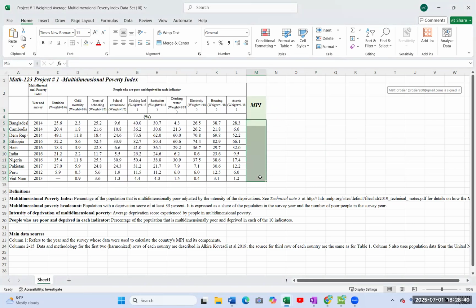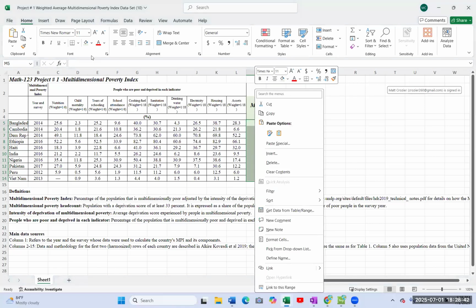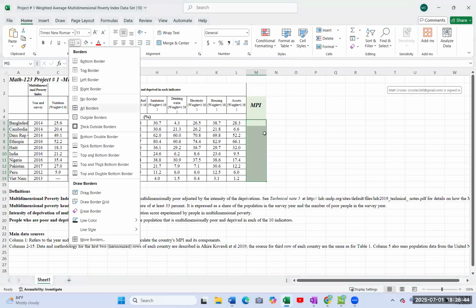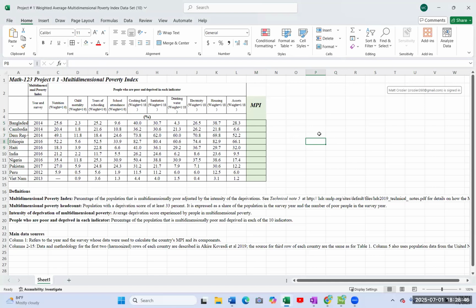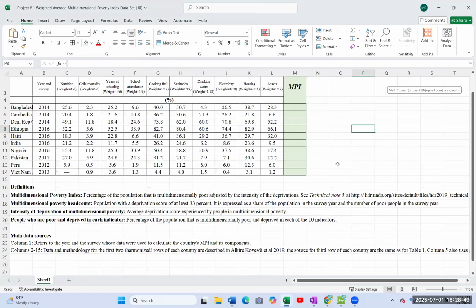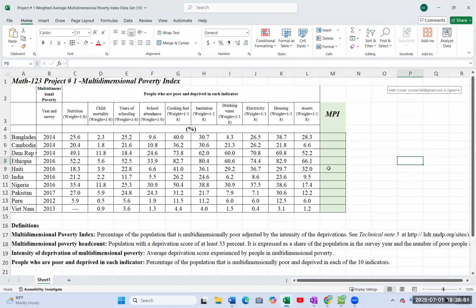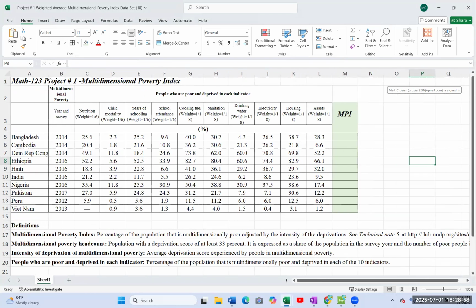In this green box, I'm going to come up with the multi-dimensional poverty index, which is a score for all of these countries. These are some of the poorest countries in the world, according to this set of data. Bangladesh, Cambodia, Ethiopia, Peru, Vietnam, all of these places right here have a score.